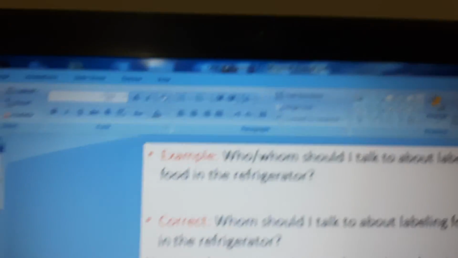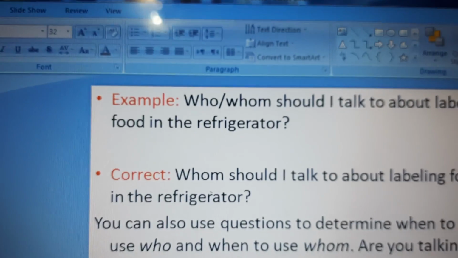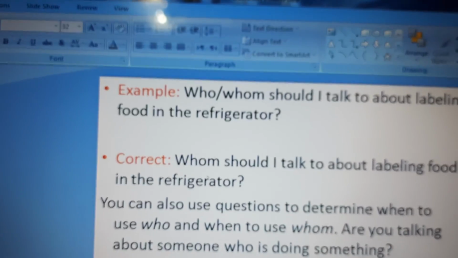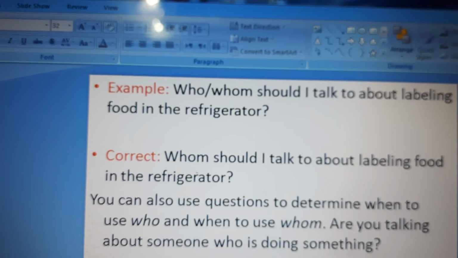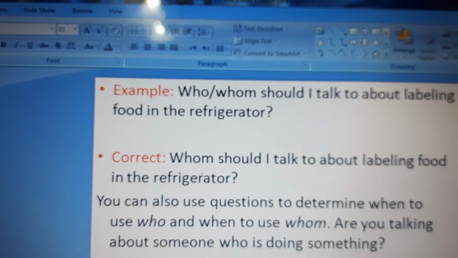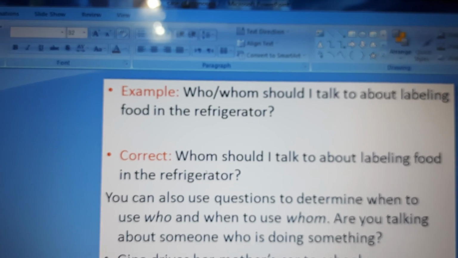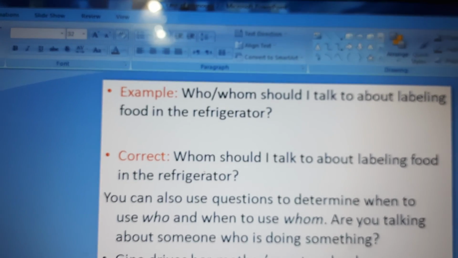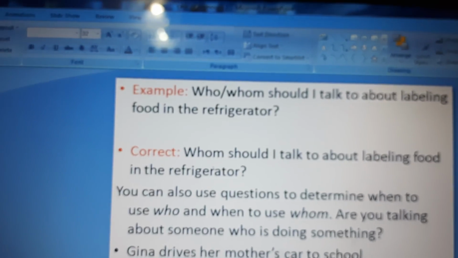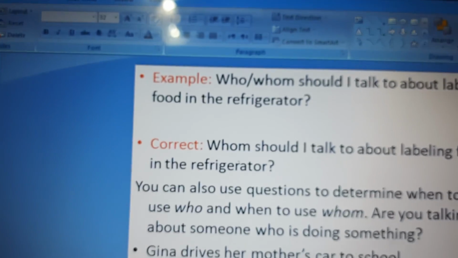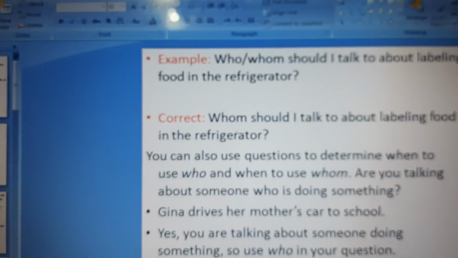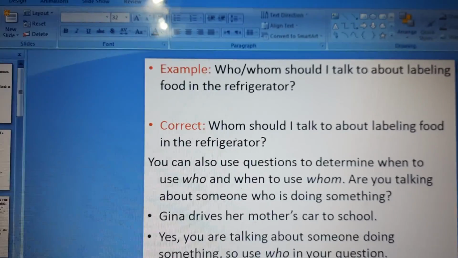Here is another example. Who or whom should I talk to about labeling food in the refrigerator? Okay, so what do you think? Should I talk to him or should I talk to he? Should I talk to her or should I talk to she? Before answering the question, think about the answer.